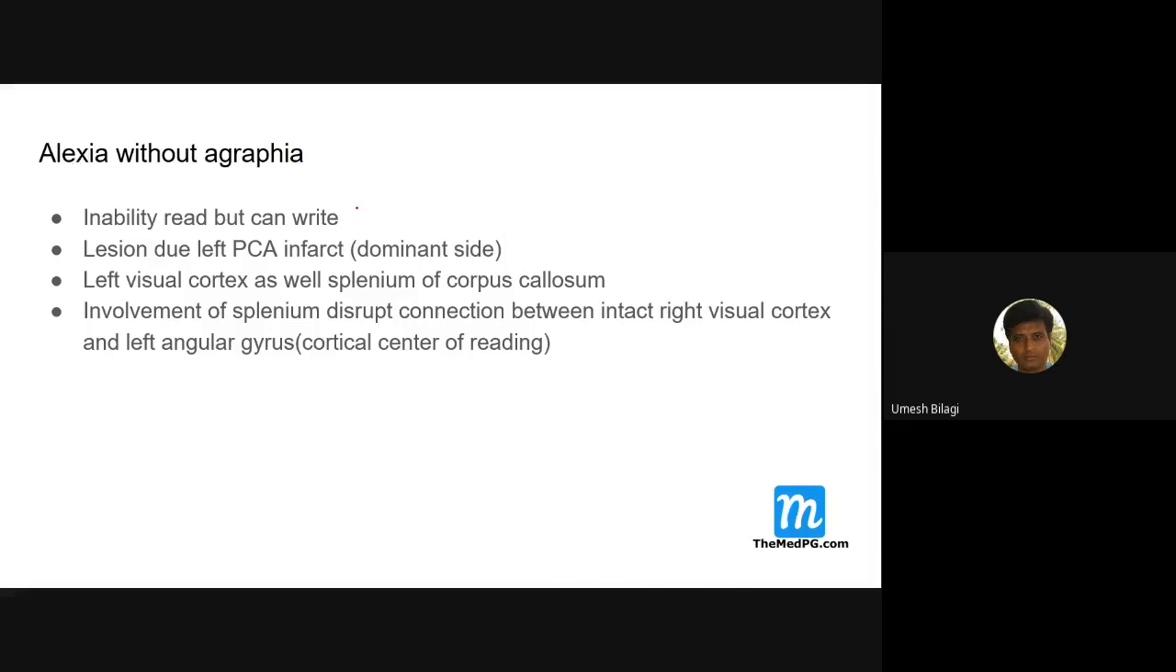Lesion in the left visual cortex as well as the splenium of the corpus callosum is the damaged part in this. Involvement of the splenium disrupts the connection between the intact right visual cortex and the left angular gyrus, the cortical center for reading. That means we lose connection between the left angular gyrus, the cortical center guiding reading, and the right side. That is, a disconnection is there. That's the reason they can write, but they can't read.